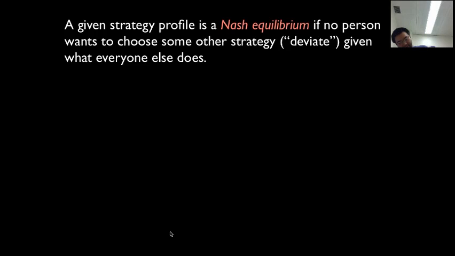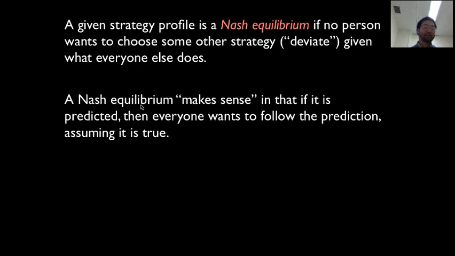Now this is our technical definition. We say a strategy profile is a Nash equilibrium, and this is named after a human being, John Nash. He's still alive. A strategy profile is a Nash equilibrium if no person wants to choose some other strategy, in other words deviate, given what everyone else does.